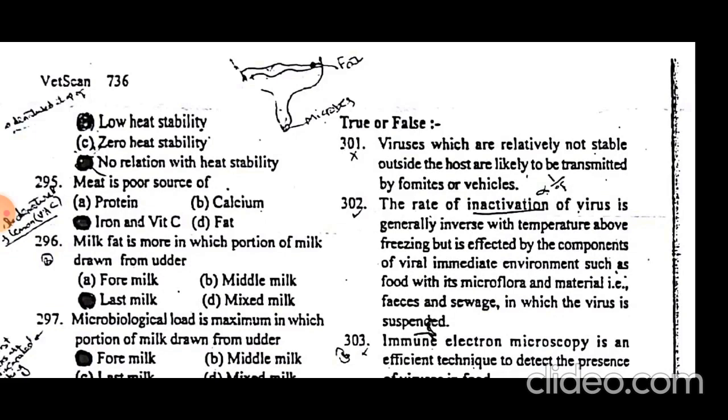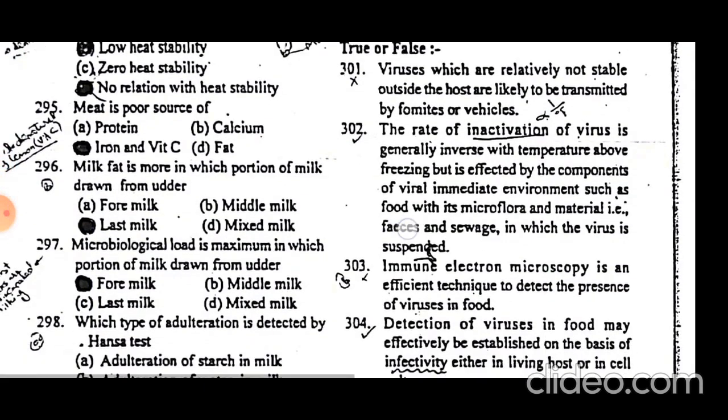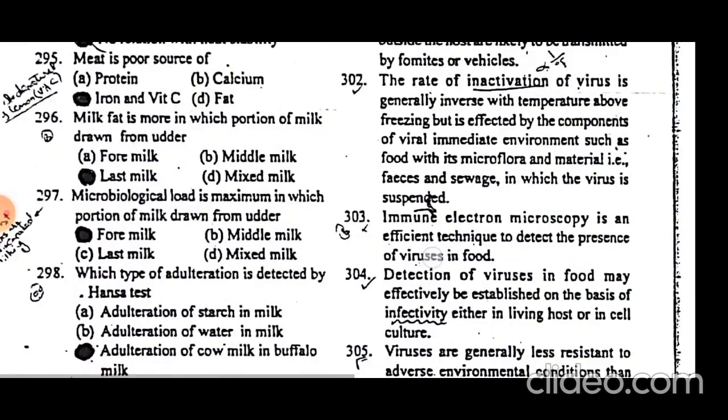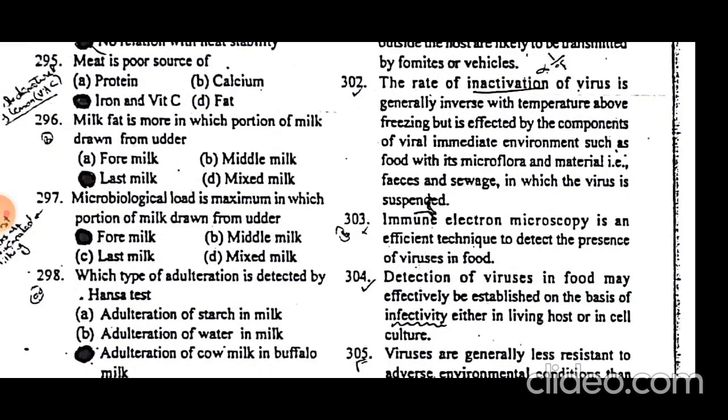Milk fat is more in which portion of milk drawn from the udder? Milk fat is more in the last milk, and microbial load is maximum in the fore milk that is drawn from the udder. Fore milk has the maximum microbiological load, so it should not be consumed, and the last milk has the maximal fat content.